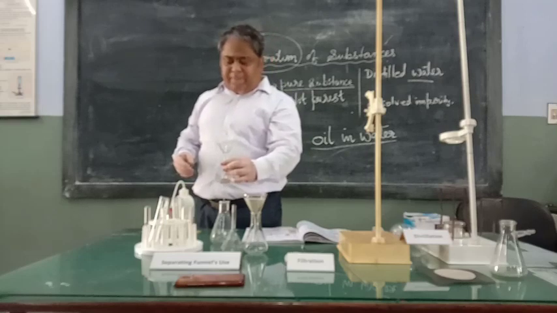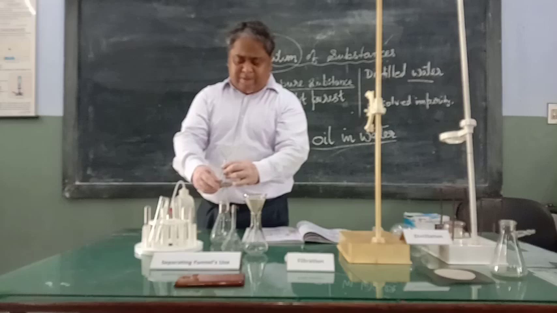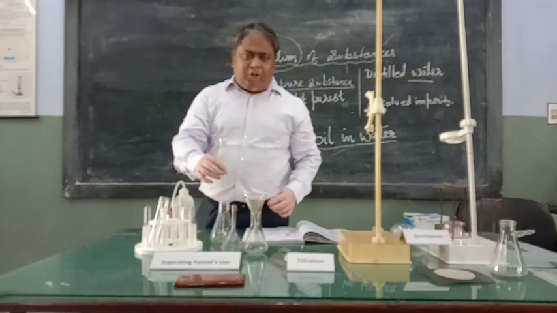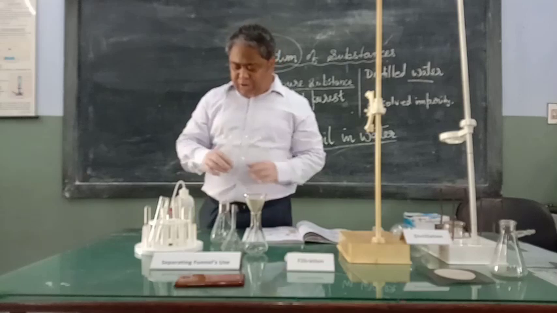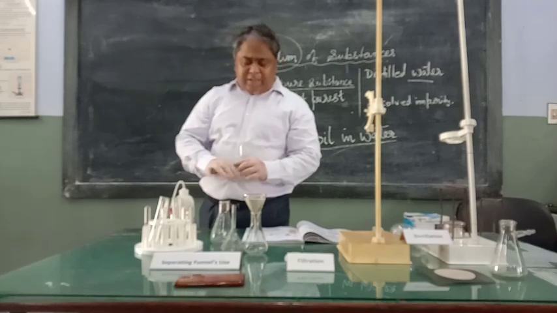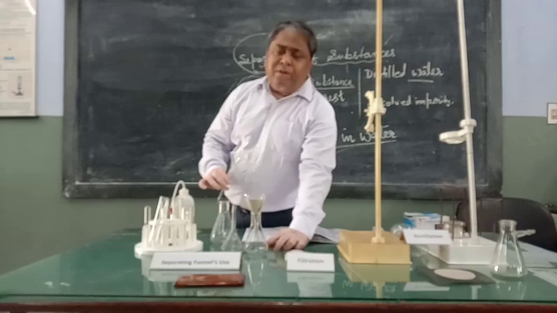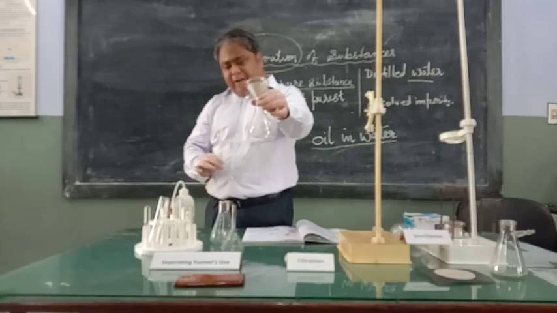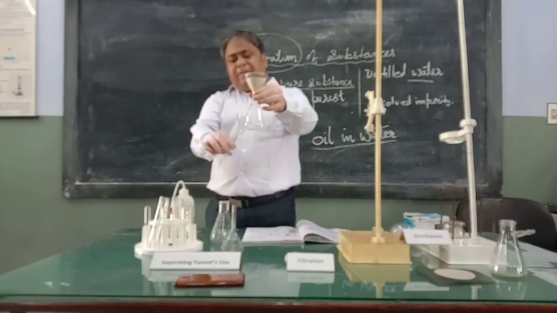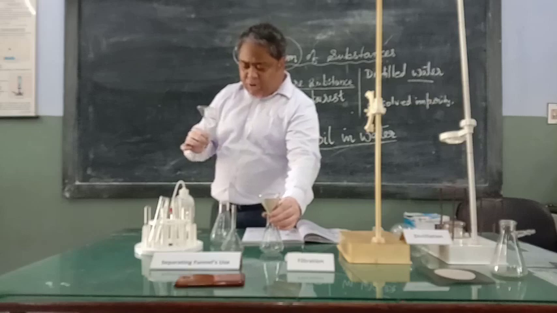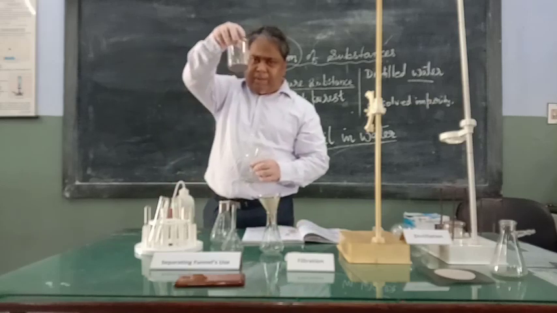Alright. So there will be two types of mixture, which will be either homogeneous, in which particles are uniformly distributed, or heterogeneous, in which particles are not uniformly distributed. So the solution, mud in water, is an example of a heterogeneous mixture. But this solution which we are getting, in which dissolved salt is there, is homogeneous, because in a homogeneous solution no particle will be visible, whereas in a heterogeneous solution you will find that the particles are visible.